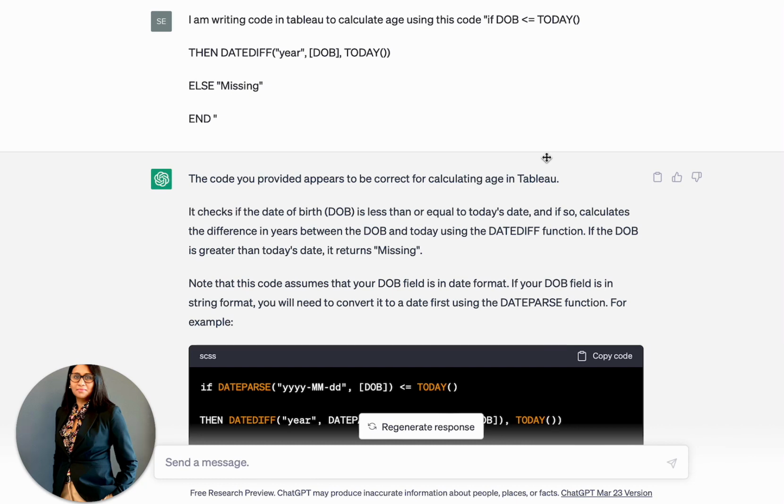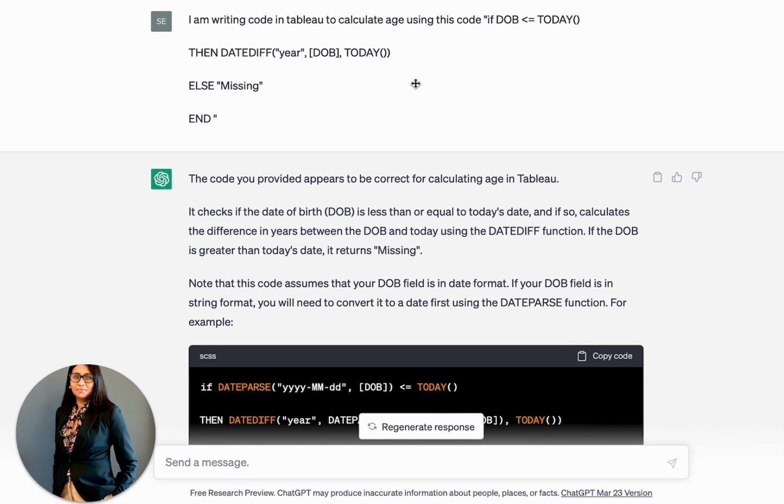I was trying to work with this HR related data where I had the hiring date and the date of birth of employees, and as we know, a very simple derived feature from this kind of raw data could be an age of an employee or a tenure of an employee. So I thought that I'm going to use ChatGPT to write the code for calculating this new field in Tableau. So this is what I did.